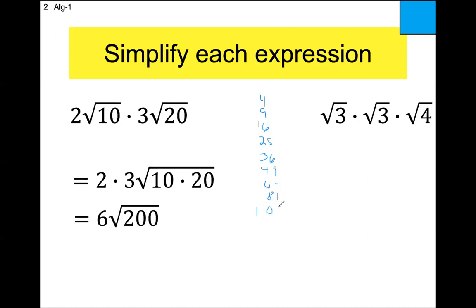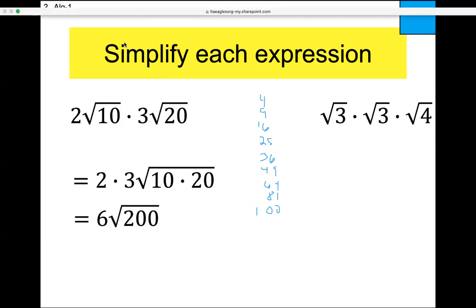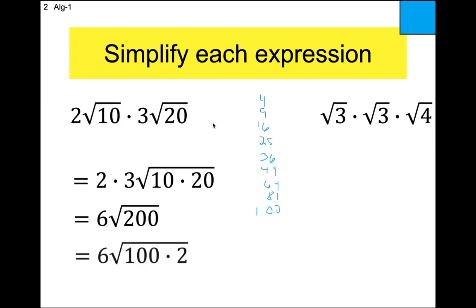It turns out that 100 goes into 200 twice. If you had chosen 4 times 50, you'd have to do it a second time with 2 times 25. But if instead you realize that 100 goes into 200, and the square root of 100 is 10, then that would be 10 times 6, and 10 times 6 is 60.